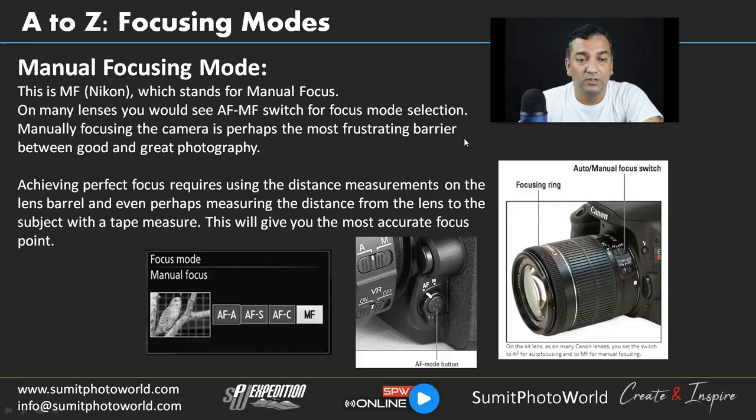Achieving perfect focus requires using the distance measuring on the lens barrel. So there are distance measuring symbols on your lens or device, and you can use measurement tapes to measure the distance. You can calculate where the exact focus will be, and even perhaps measure the distance from the lens to the subject with a tape measure. I've seen many professional photographers who travel with measurement tapes, and they calculate where the exact focus will be using applications.